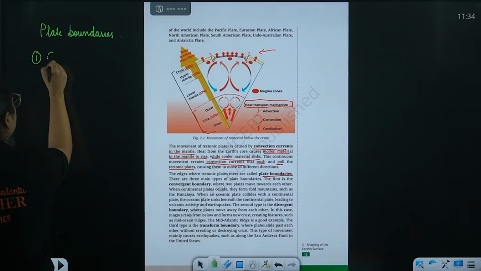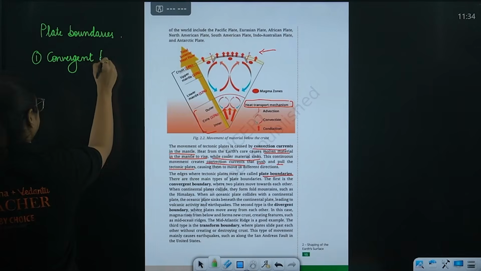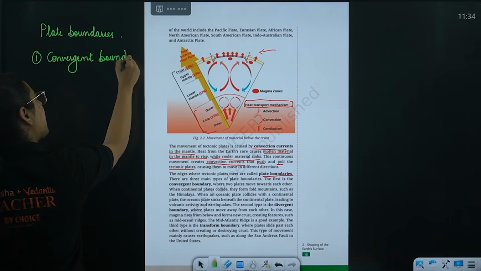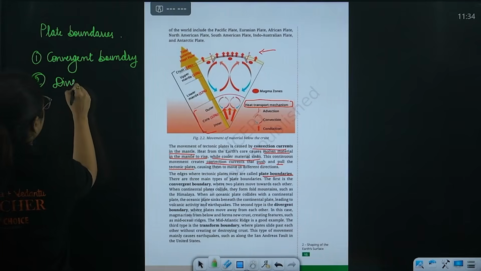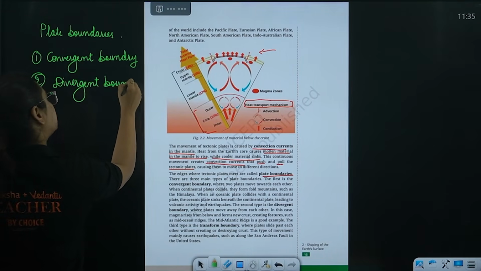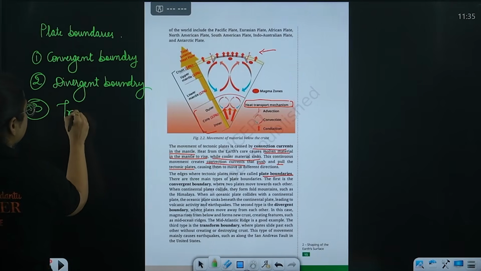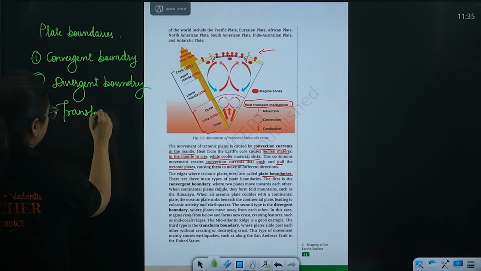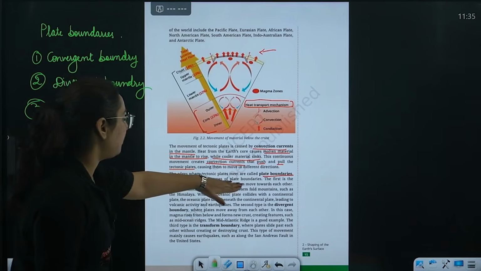Number one is convergent boundary. Then we have divergent boundary. And the third one is transform boundary. Okay? What are actually those terminologies? So there are three main types of plate boundaries.